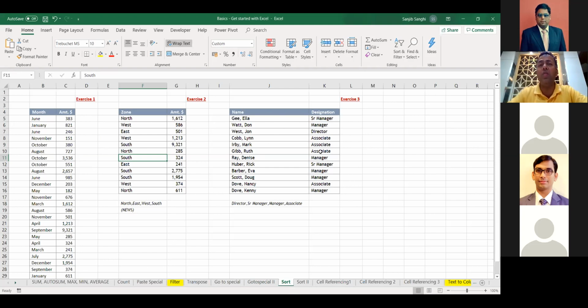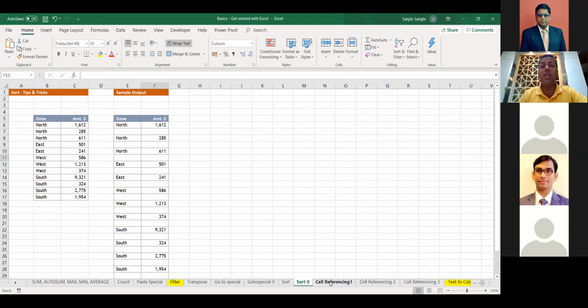Now we may not depend on Excel to say, hey Excel, you only allow me to sort from A to Z and Z to A, or from small to large or large to small. Now we can do sorting of a data sheet based on what way we want. So that we learned yesterday.